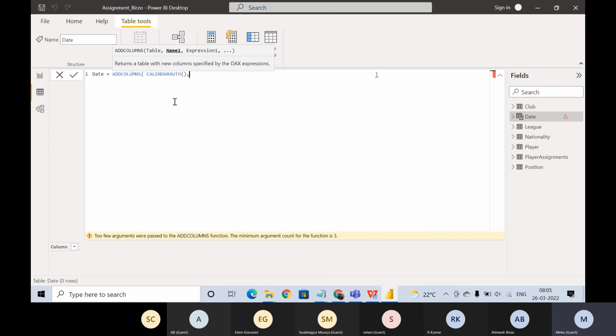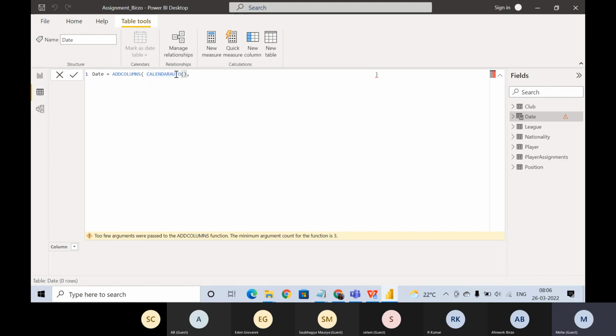So what is the problem with this approach, Ben, is whenever, just see what they are saying: it returns a table with new columns specified by DAX expression, right? So we are creating a new table in which we will have new columns. Now what is there in calendar auto?